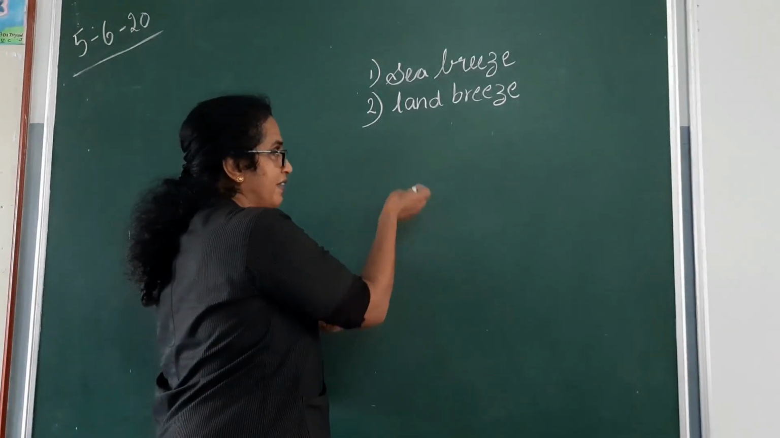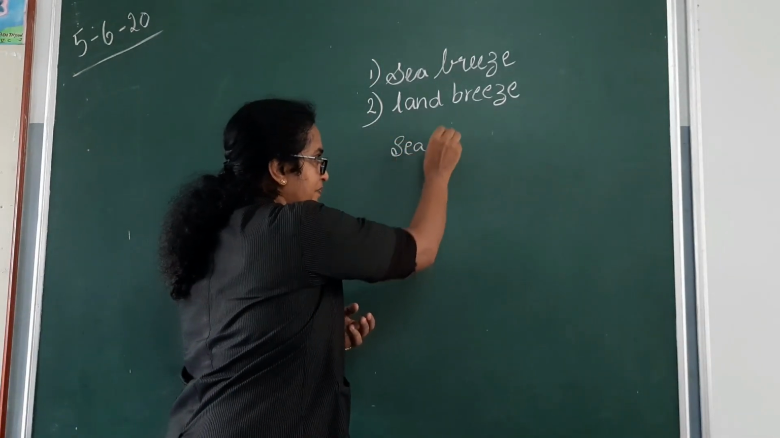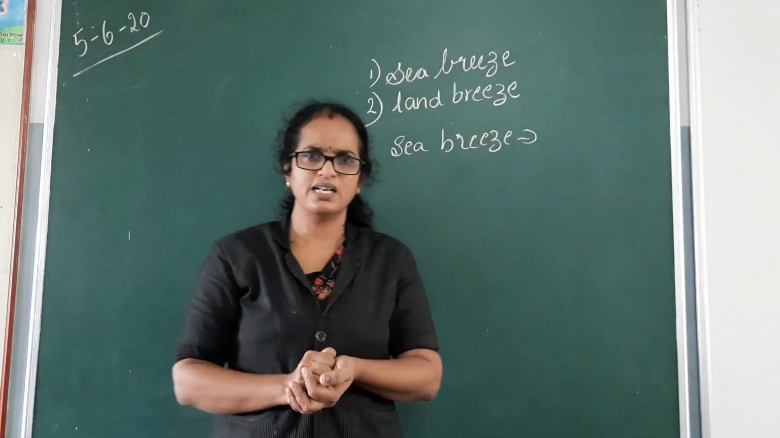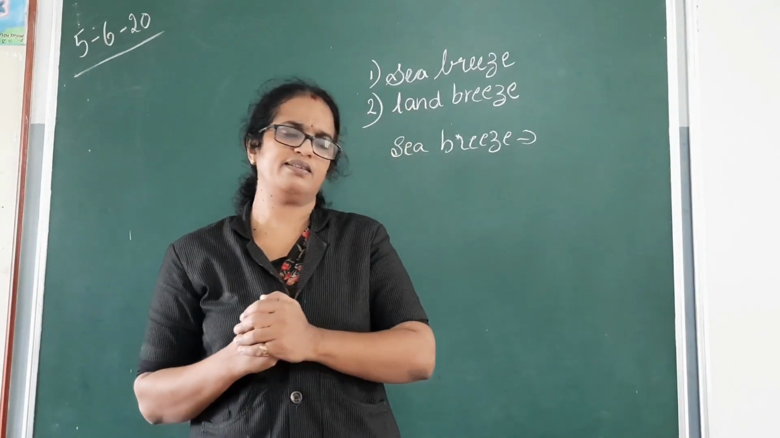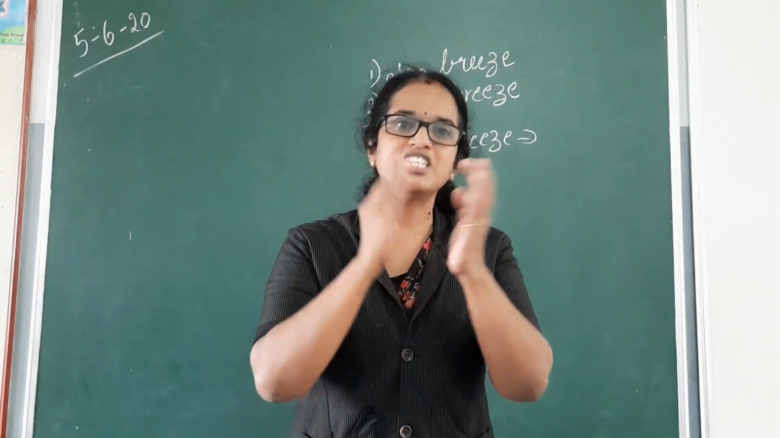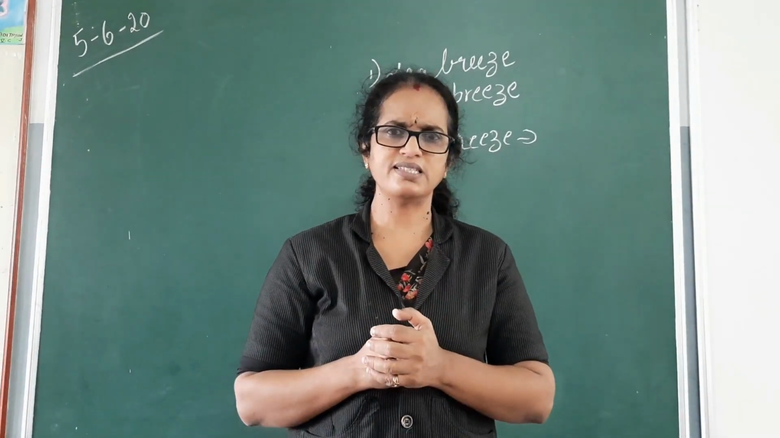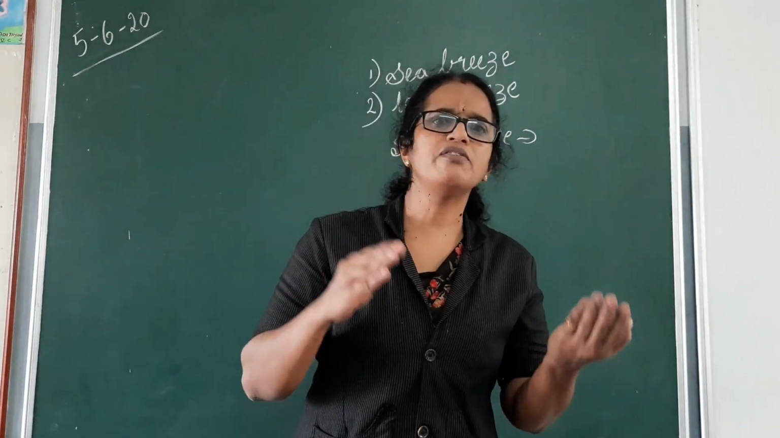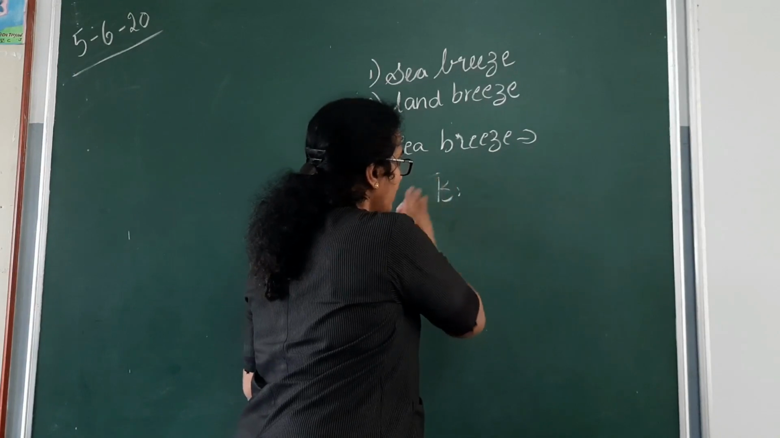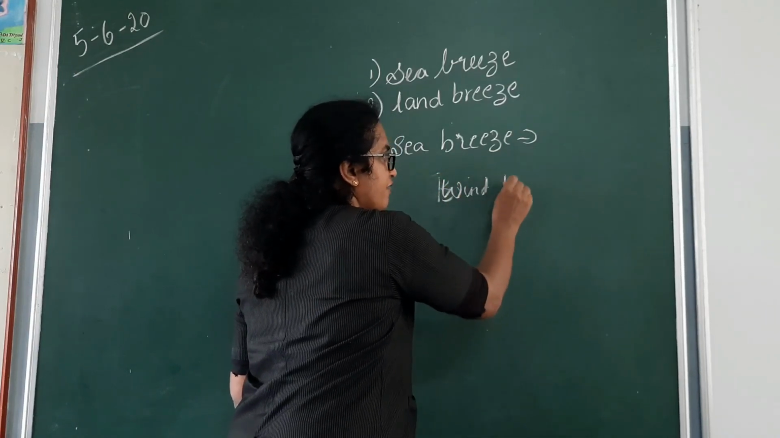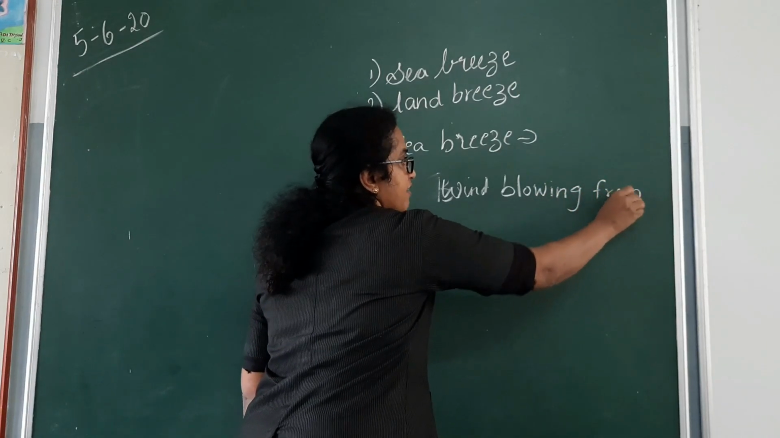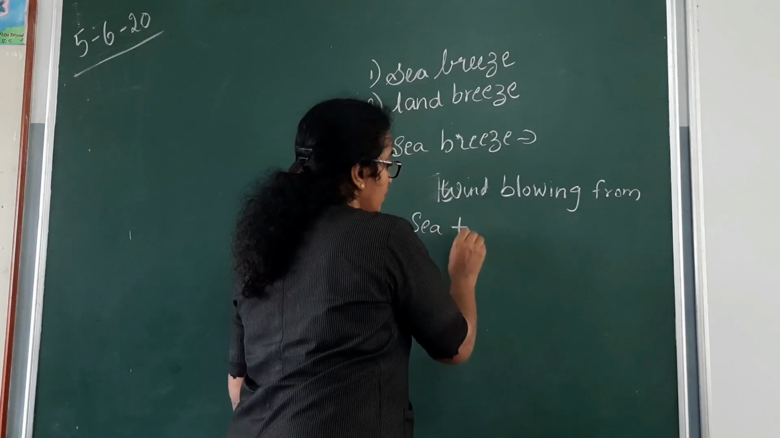Let me explain. Sea breeze means, if I ask you a question in the class, what is sea breeze? I know my sweet children will reply, teacher, very simple answer, teacher: the breeze that is blowing from sea to land. Correct answer. That is, breeze or wind blowing from, your answer I am writing on the board, sea to land.